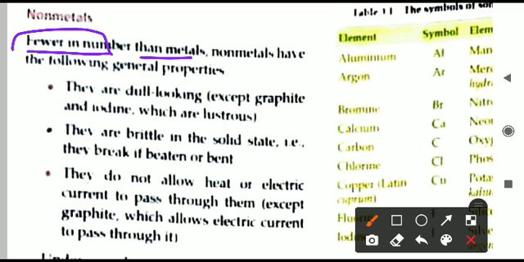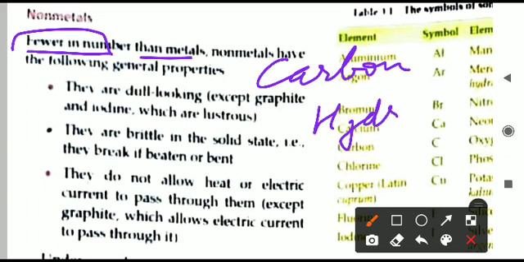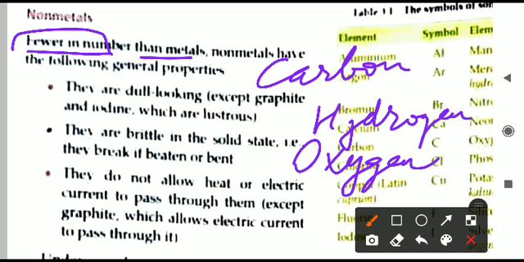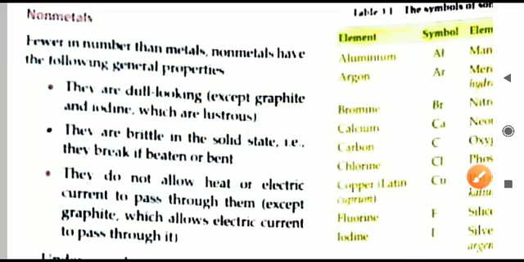More metals are there and very few non-metals are there. So certain examples, like we can say carbon. Carbon is a non-metal. Another one, all the different gases like hydrogen, oxygen, all the gases are non-metal only. So there are certain elements which are non-metals.